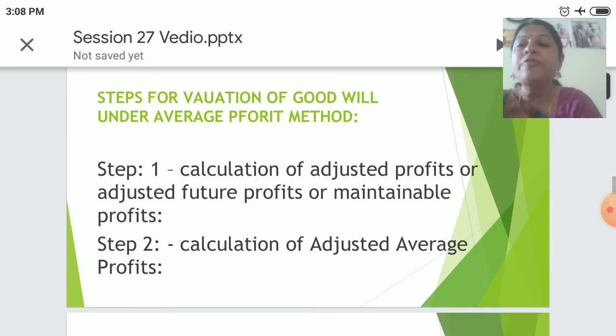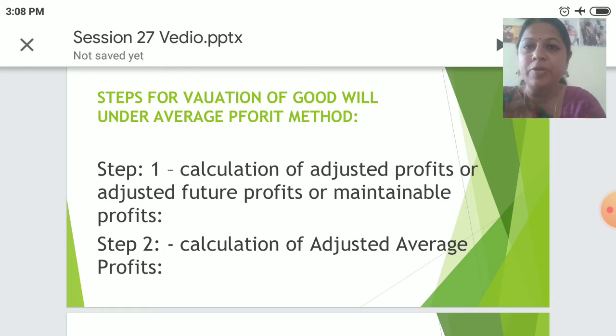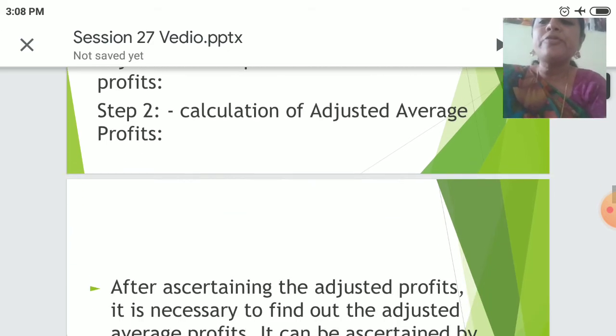Steps for valuation of goodwill under average profit. There are various steps to calculate. The first step would be calculation of adjusted profits or adjusted future profits or maintainable profits. Step 2 would be calculation of adjusted average profits.